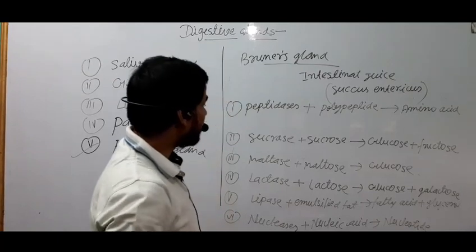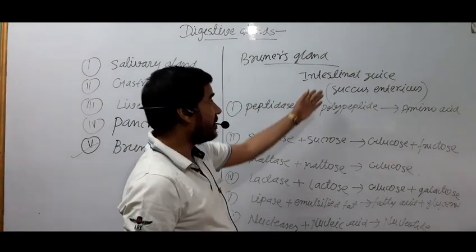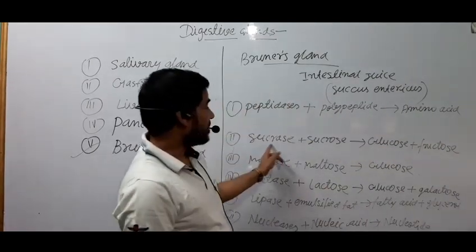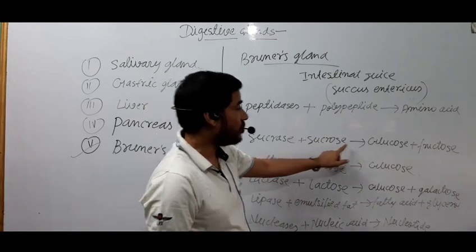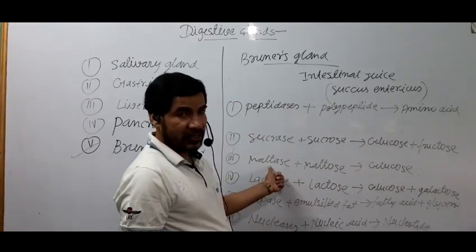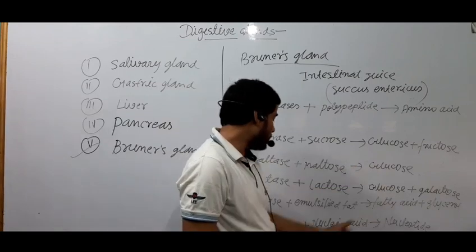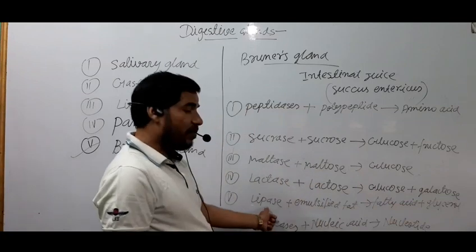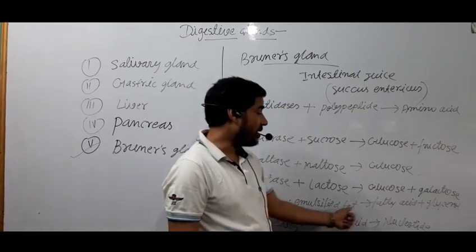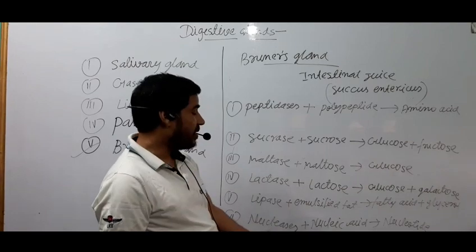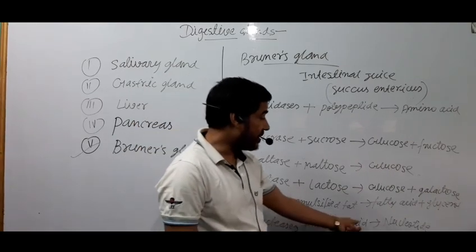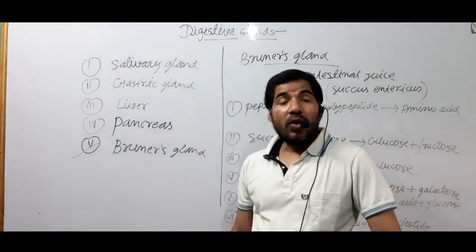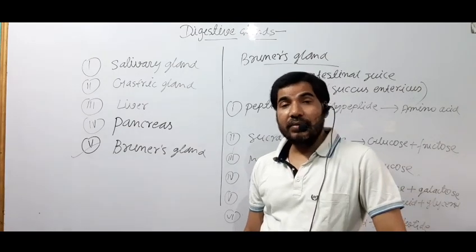So in this way, we have seen what are the functions of different enzymes which are present in intestinal juice. Peptidase breaks polypeptide into amino acid. Sucrase breaks sucrose into glucose and fructose. Maltase breaks maltose into glucose. Lactase breaks lactose into glucose and galactose. Lipase breaks emulsified fat into fatty acid and glycerol. And nucleases breaks nucleic acid into nucleotide. In this way, we have seen about all the types of digestive glands which are present in our body.